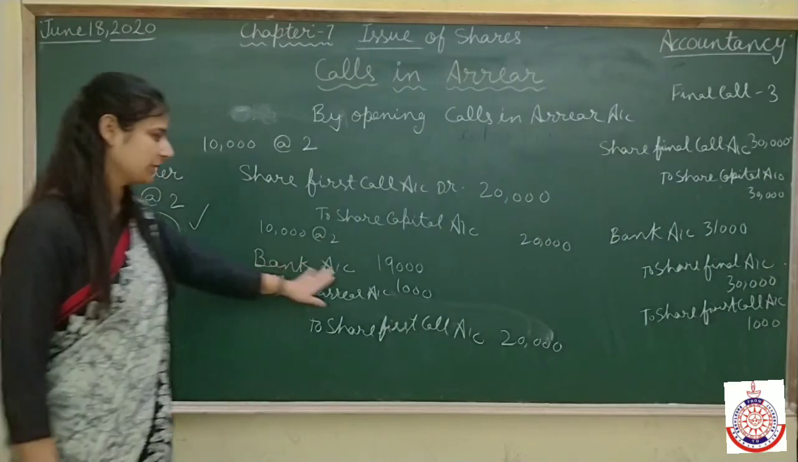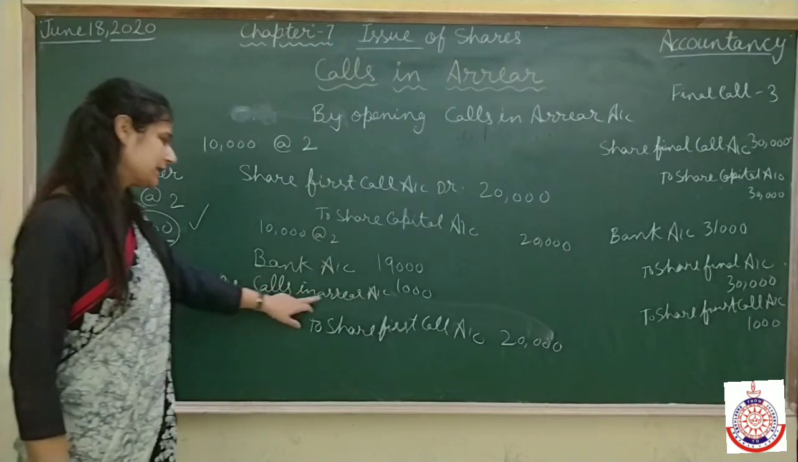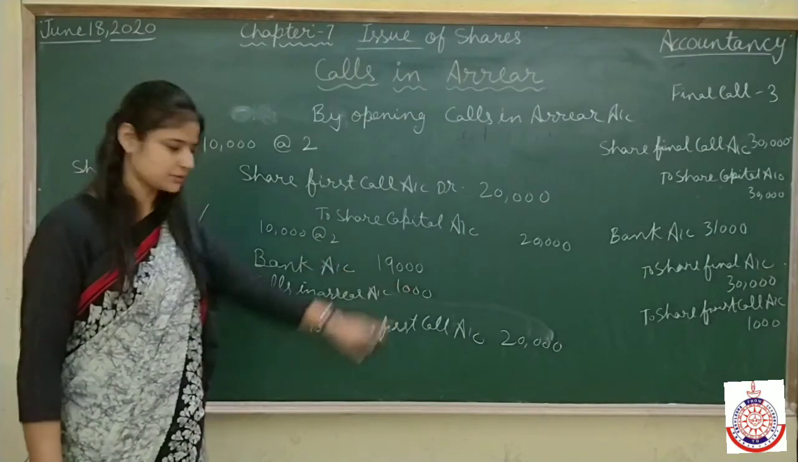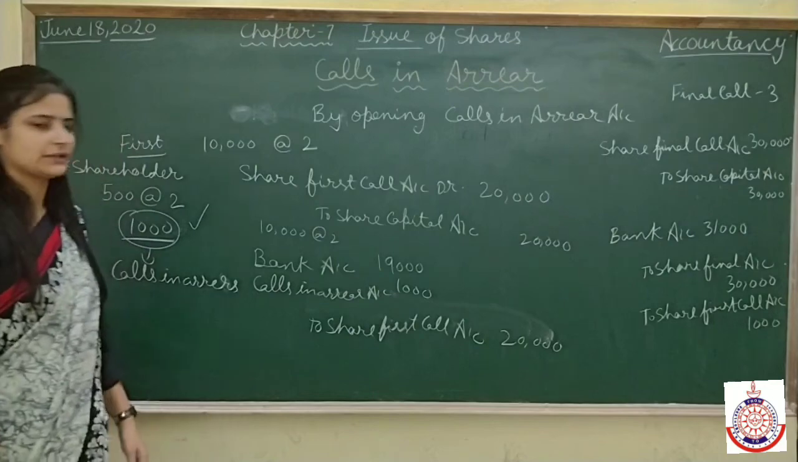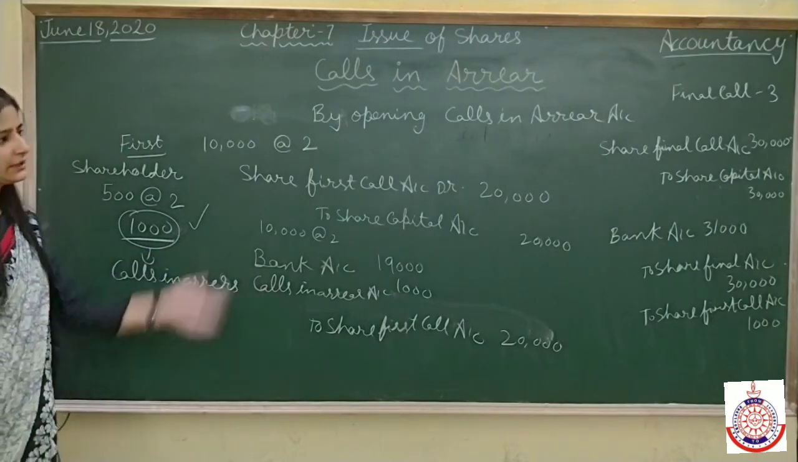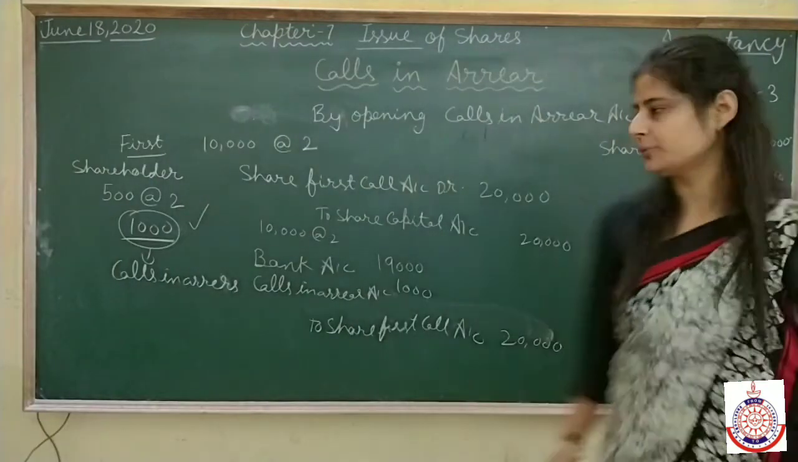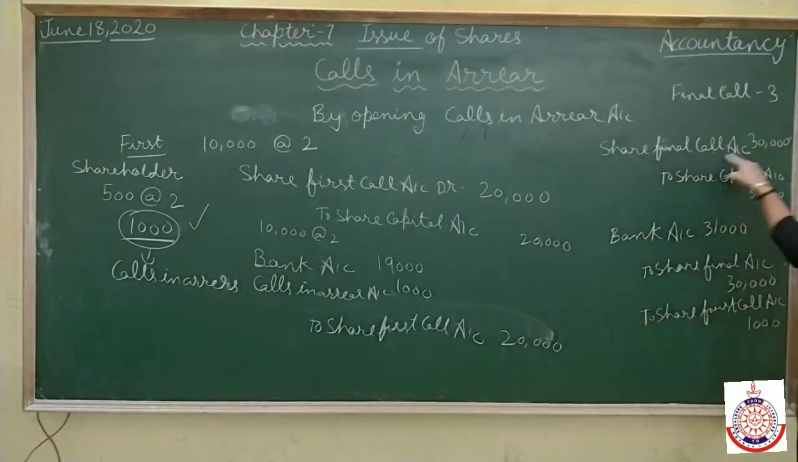So bank account debit 19,000, because we are receiving 1,000 less. Calls in arrear account debit 1,000 to share first and final call. Sorry, to first call only. Now, in that situation, when the final call is due, the same thing. Bank account debit 31,000 to share final call 30,000.